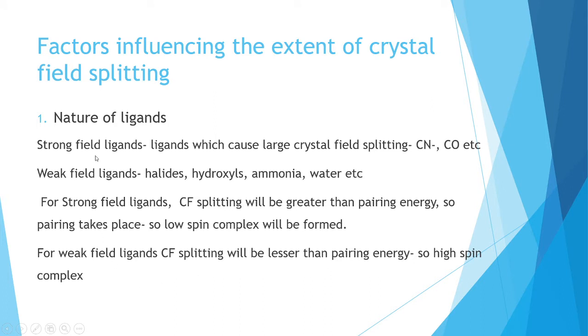That is the first factor, the nature of ligands. Nature of ligand means that we are classifying the ligands into two, strong field ligands and weak field ligands. In strong field ligands the delta value will always be greater than the pairing energy, therefore pairing takes place, so a low spin complex. And for weak field ligands, the pairing energy will be greater, so a high spin complex will be formed. That is the first factor.